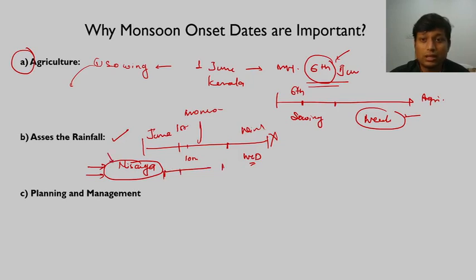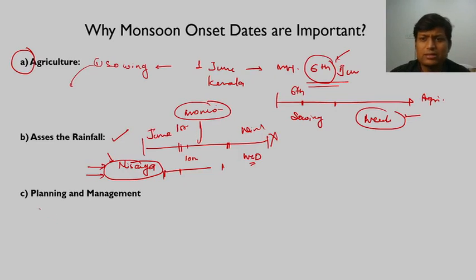So the rainfall which occurred because of Nisarga, this only occurred this year. It is not that such strong cyclones would come every single year and hit a particular region and give a copious amount of rainfall. That is really not going to happen. It only happened this year. So that is why we need to really know the range for which we have to calculate the monsoon rainfall. Fine. So that is another part.